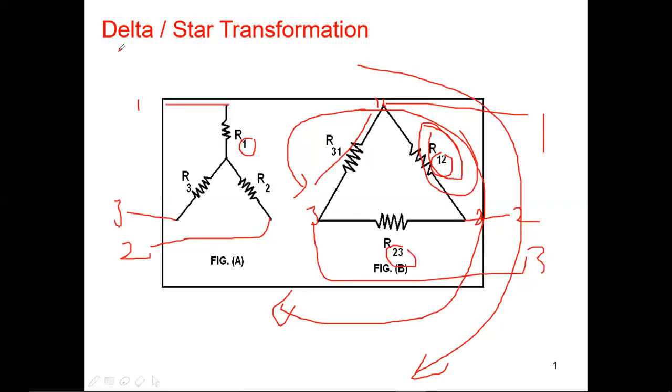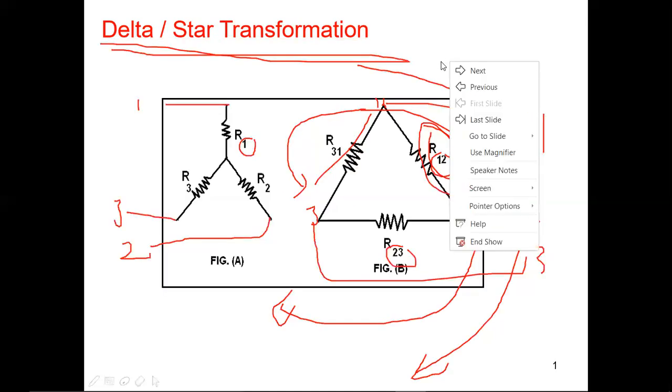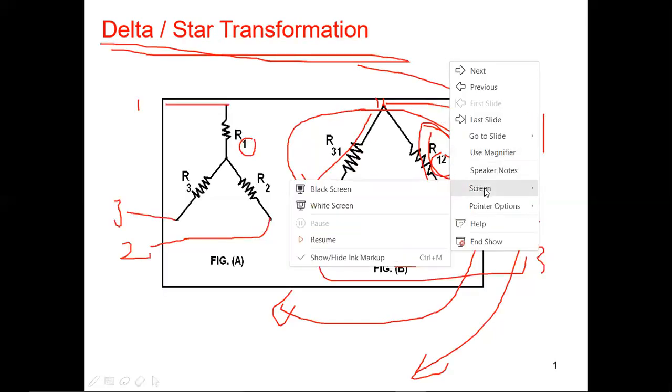Let me move to the next slide. Now I am doing the delta to star transformation. This is very important. It is the same heading, delta to star transformation. Three resistors R1, R2, R3 are connected in star configuration between the three nodes 1, 2, 3 as shown in figure A. Let me remove my marks on screen.